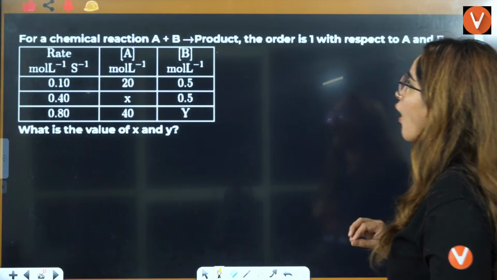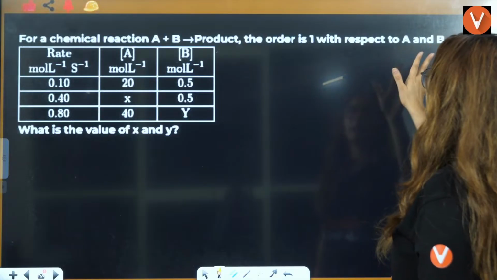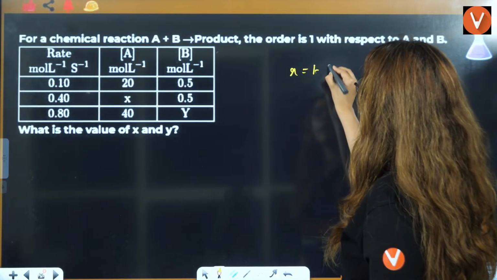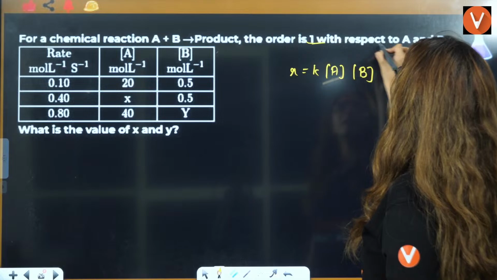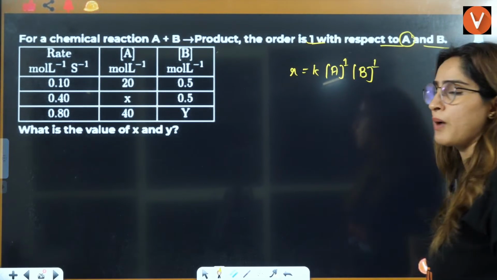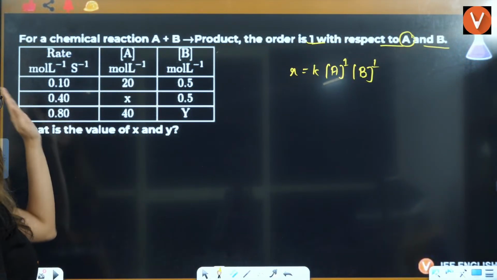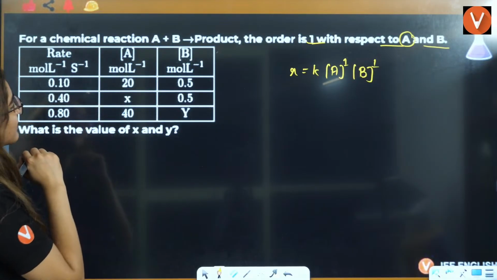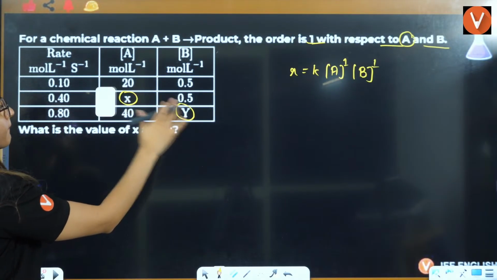Okay. So for a chemical reaction, A plus B gives rise to product. The order is 1 with respect to A and B. So they are saying that R is equal to K, A, B, and it is 1 with respect to A and B. With A it is 1, B also it is 1. That means the overall order of this reaction is 2. Now this chart is given to you. So they are saying that you have to find the value of X and Y. Okay? Cool.